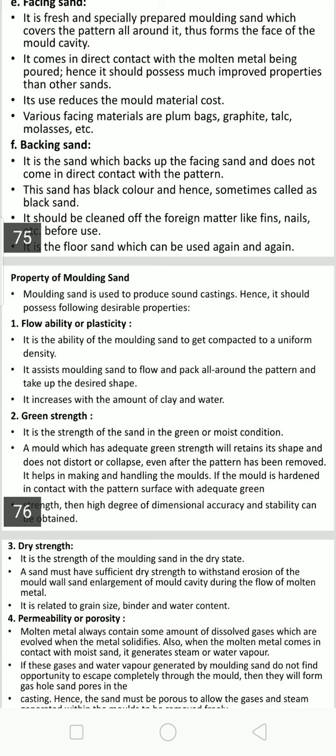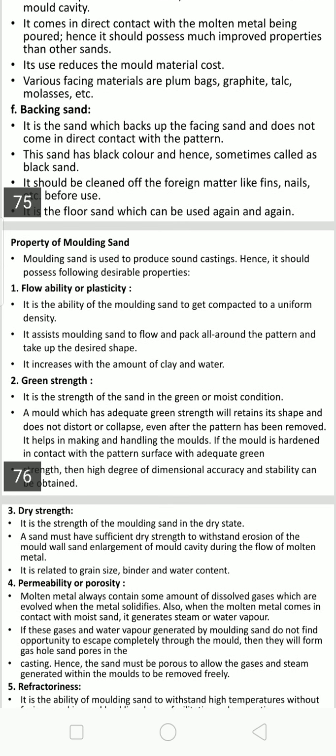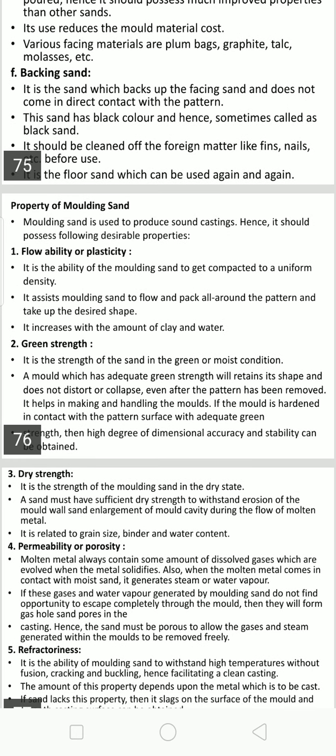Then green strength. It is the strength of the sand in the green or moist condition. A mold which has adequate green strength will retain its shape and does not distort or collapse, even after the pattern has been removed. It helps in making and handling the mold. If the mold is hardened in contact with the pattern surface and has adequate green strength, then a high degree of dimensional accuracy and stability can also be obtained.